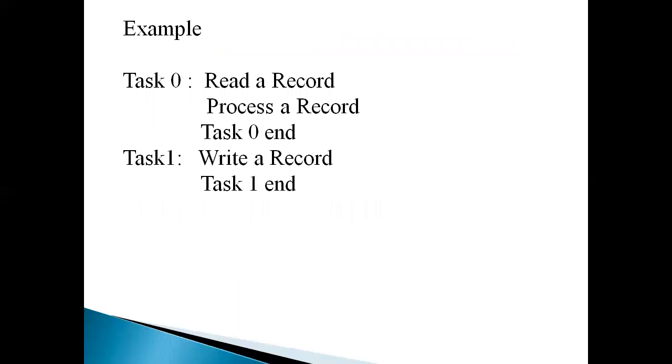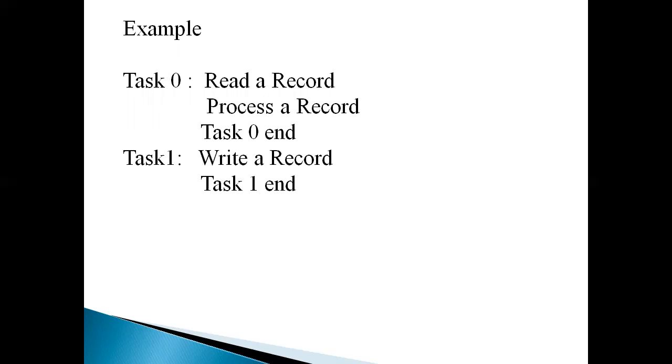In a processor, there is one process which consists of two tasks, task 0 and task 1. Task 0 will read a record and process a record. Task 1 will write a record. For example, if there are two different tasks within the same process, then they can run concurrently within the same process.